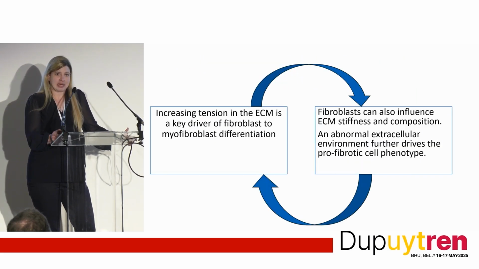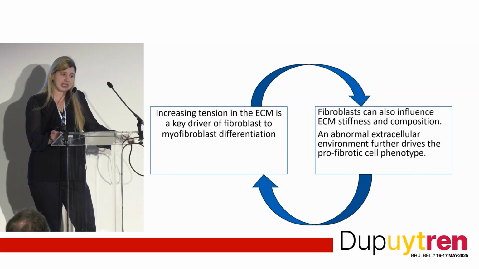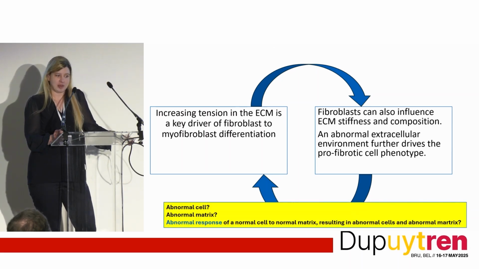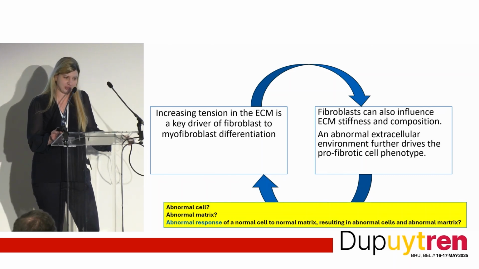So we have this feedback loop where increasing tension in the extracellular matrix is a key driver of fibroblast to myofibroblast differentiation, but also fibroblasts can influence extracellular matrix stiffness and composition, and an abnormal extracellular environment further drives the profibrotic cell phenotype. So we have a chicken and egg situation. What came first, the chicken or the egg, or the abnormal cell, the abnormal matrix, or the abnormal response of a normal cell to normal matrix, resulting in abnormal cells and abnormal matrix.